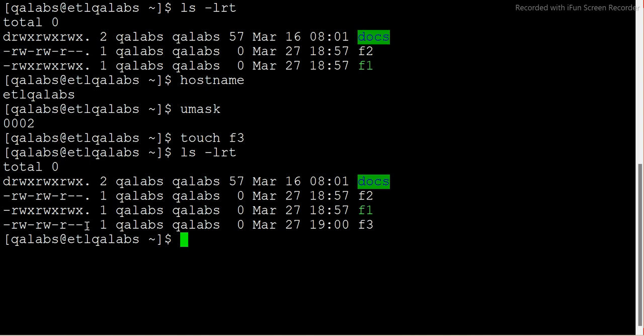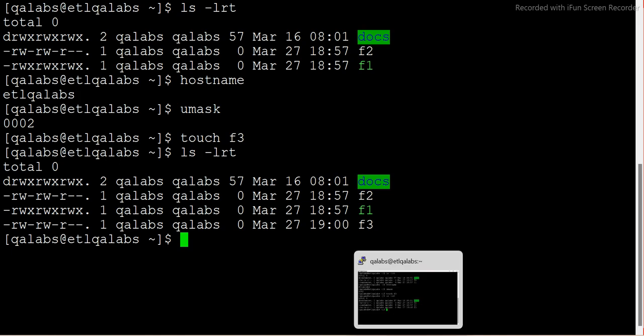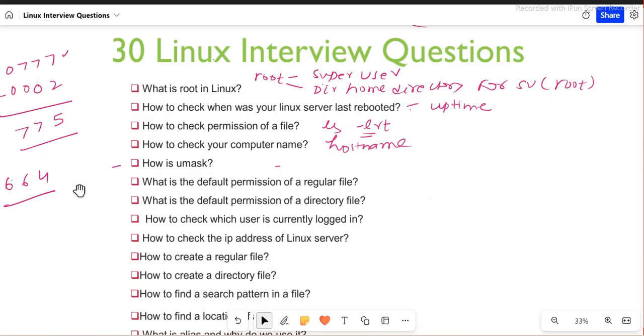So if I can show you, it is read, write, and read, right? Which means permission is read, write means 6, correct? 6, 6 and 4. Now, if I add 0, 0, 2, which is umask, correct? Umask was 0, 0, 0, 2. So forget about the first one, only this counted. If I add up this one, what would be 6, 6, 6?